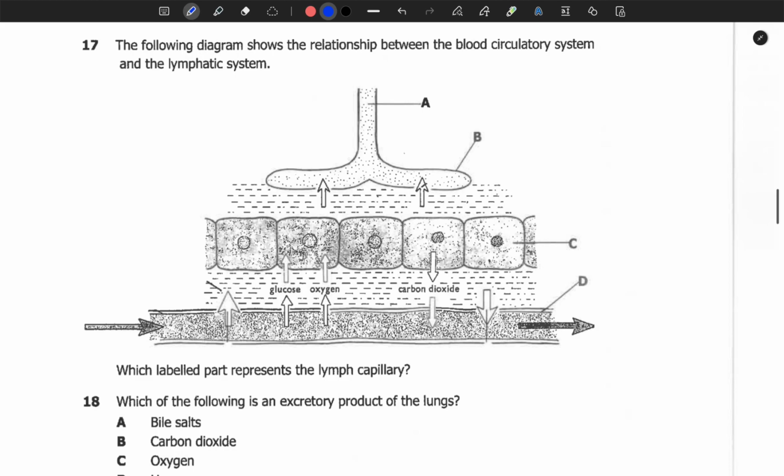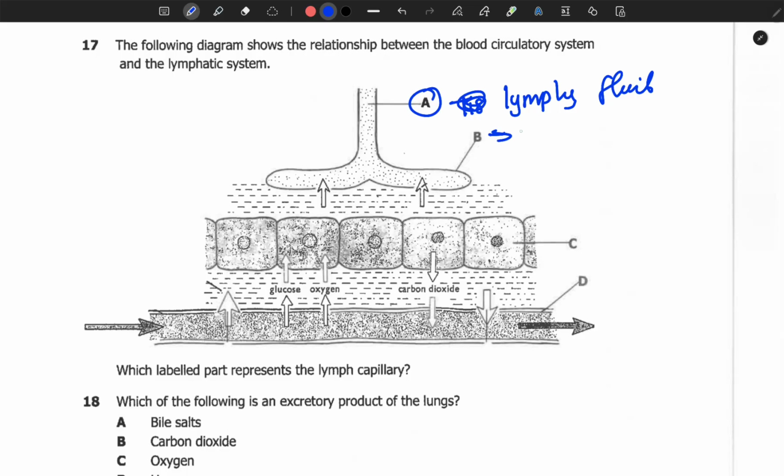Number 17, the following diagram shows the relationship between the blood circulatory system and the lymphatic system. So the lymphatic system acts as a drainage of the human body. It drains the fluid, which is collectively known as tissue fluid. For example, A represents the tissue fluid, but when it is in the lymph vessel, it is now known as lymph fluid.